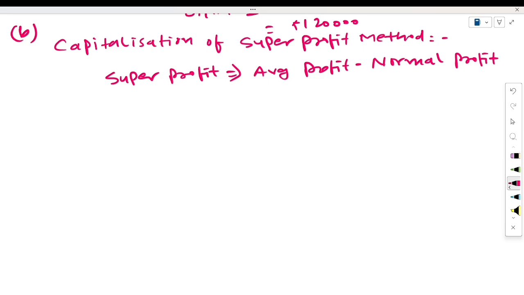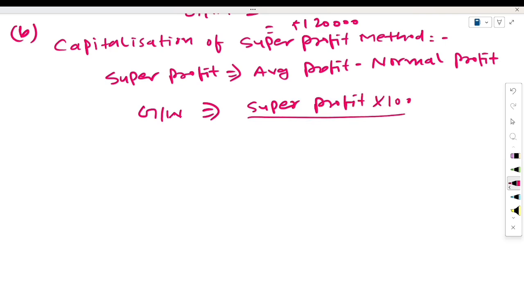After that, you will use the formula of calculation of goodwill of this method, which is goodwill is equal to super profit into 100 upon normal rate of return. Okay, see here with an example.